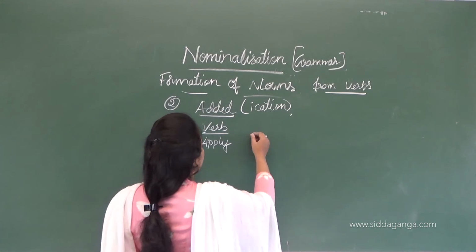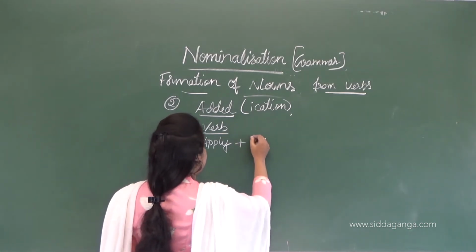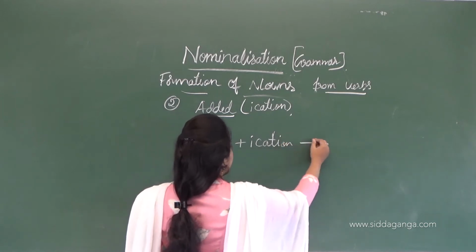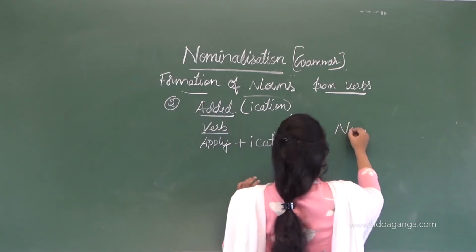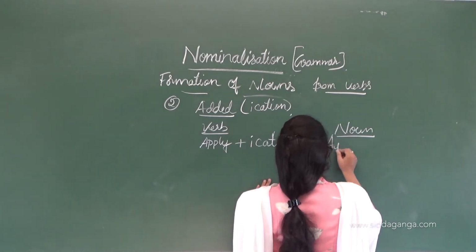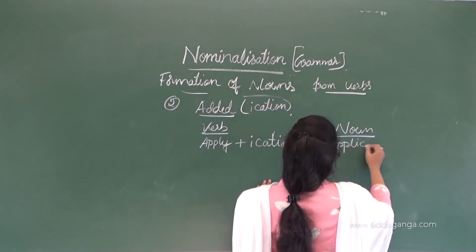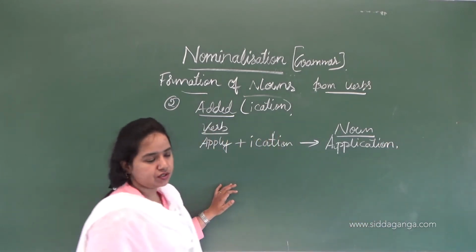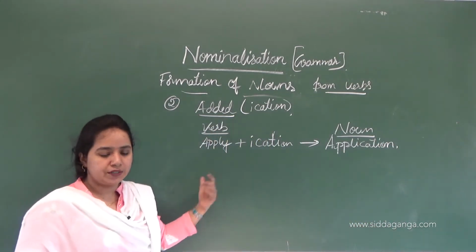Then if we add -ication, it forms a noun word. What is this? Application. So that means this is nominalization.